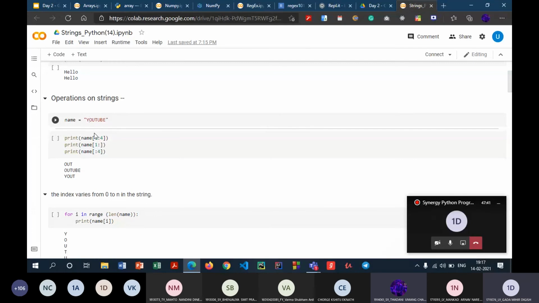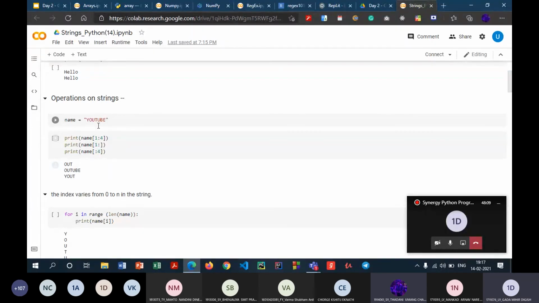It will go up till index 4, so 1, 2, 3, and 4. But it won't output the character which is present at index 4. It will reach until index number 3. So if you mention 1 to 4, it will print all the characters present at index 1, 2, and 3. So the start index and one position before the end index is what gets printed. So when I say 1 to 4, OUT is what gets printed.